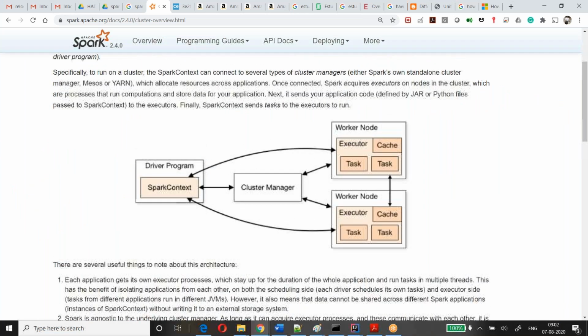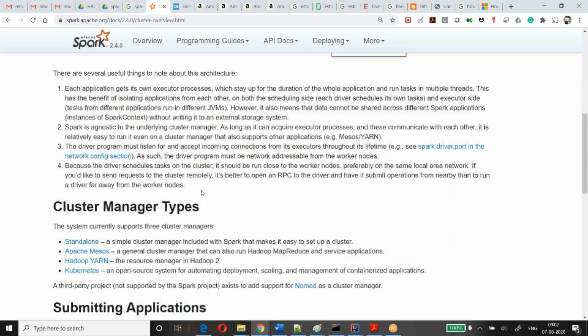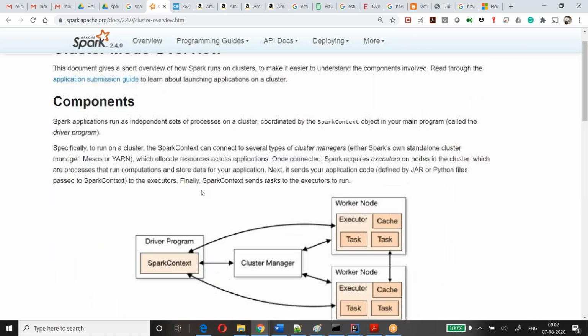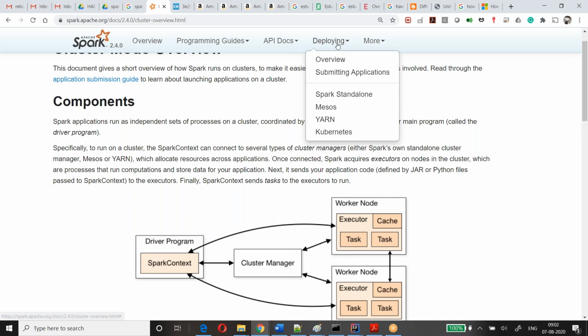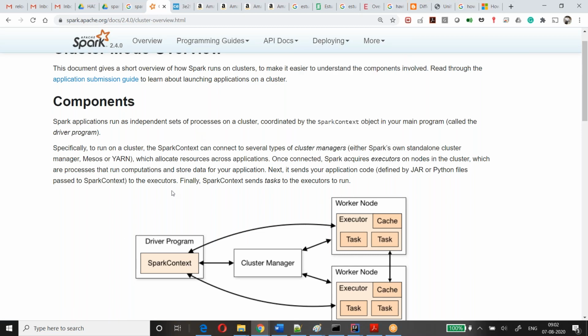Tomorrow once again I'll explain the complete flow, how this happens, then we will continue. Or else you can go through the deployment overview. It's very simple. A Spark application runs as an independent set of processes on the cluster, coordinated by the SparkContext object in your main program, the driver program.